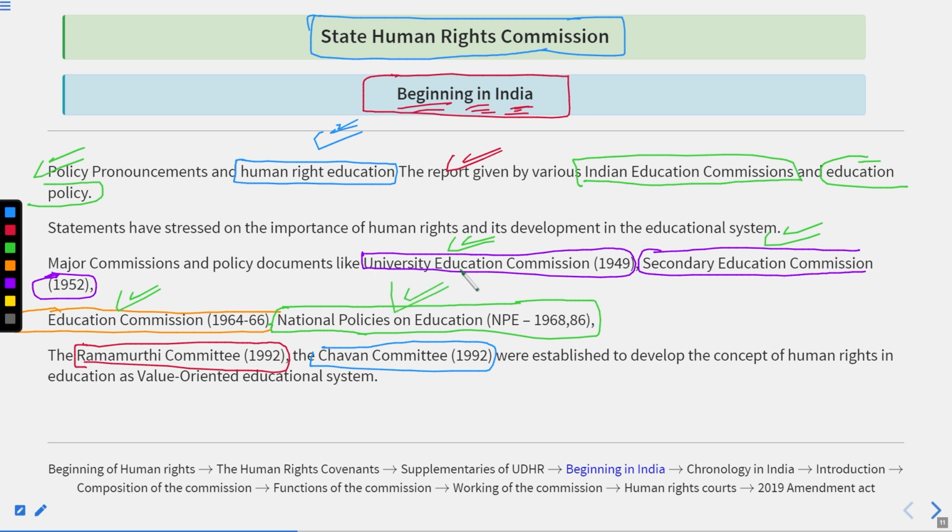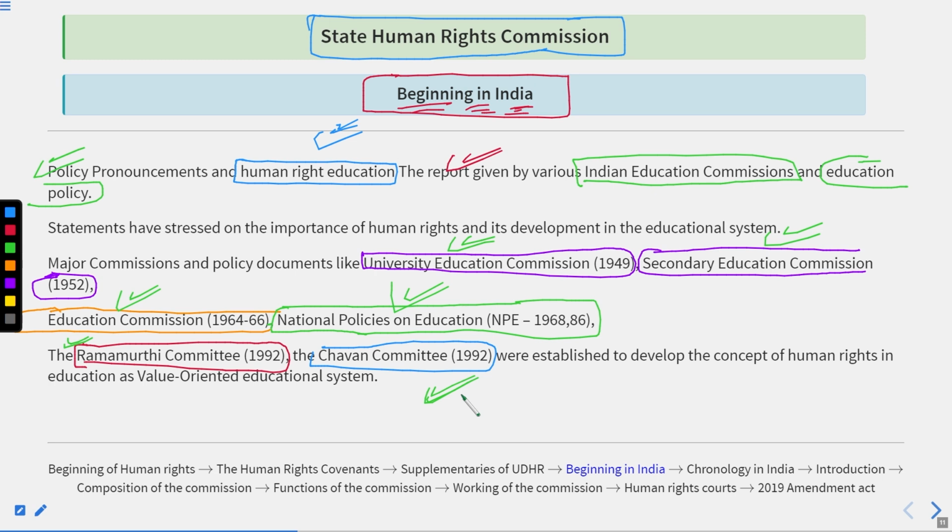Then the National Policies on Education, NPE, that was constituted from 1968 to 86. Thereafter, the Ramamurthy Committee that was constituted in 1992. And then the Chavan Committee that was constituted in 1992.